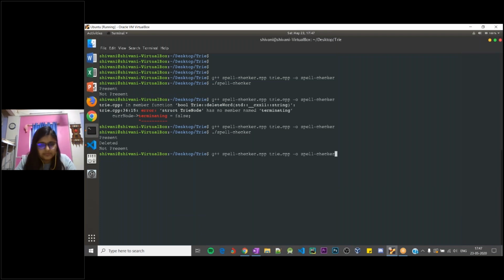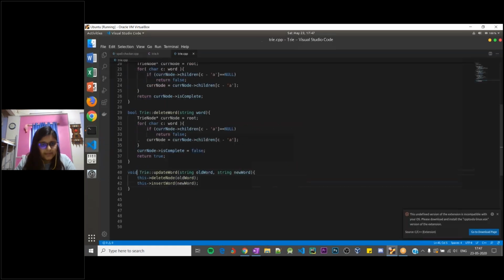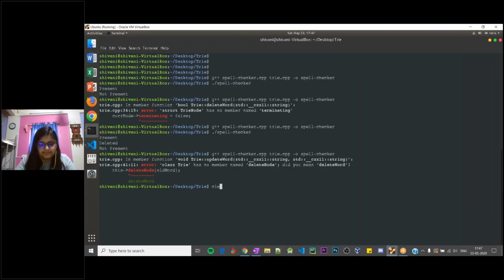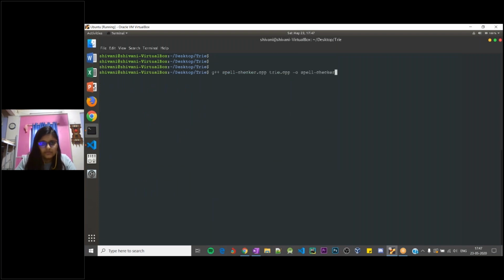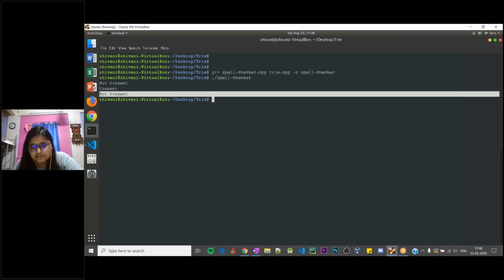Delete node. Sorry, delete word. Yeah, so the word carom was not present, but after we updated car to carom, the word carom is now present in the dictionary, and the car word is not present in our dictionary right now.